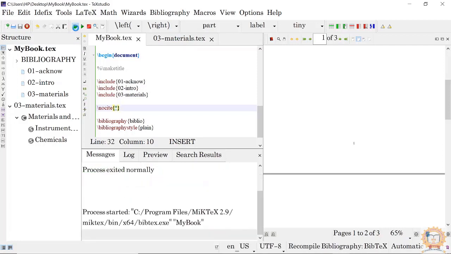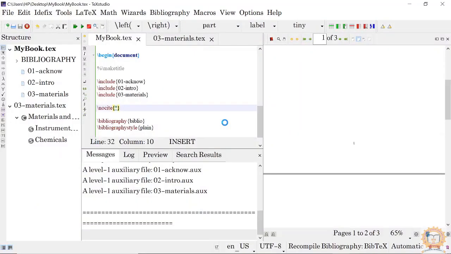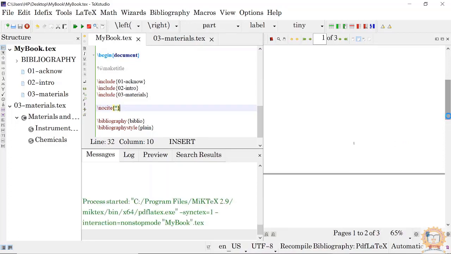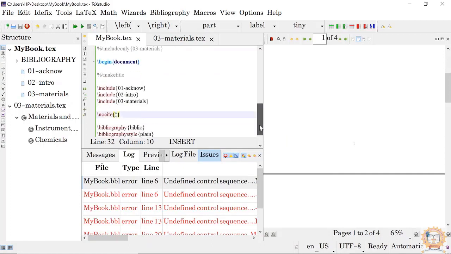When I compile everything, okay, we will see the other one.